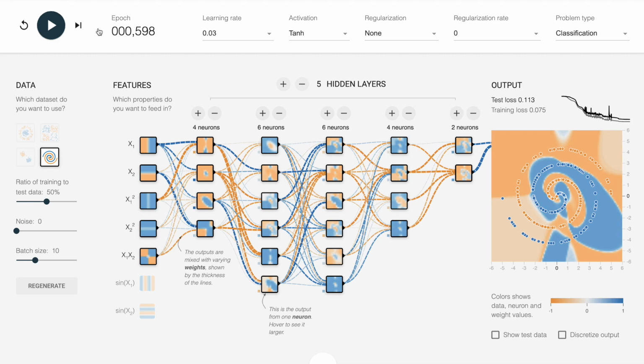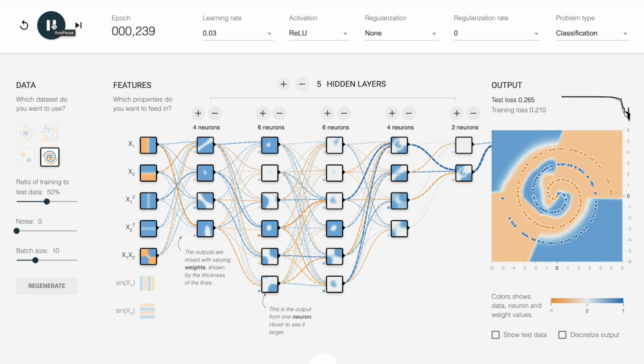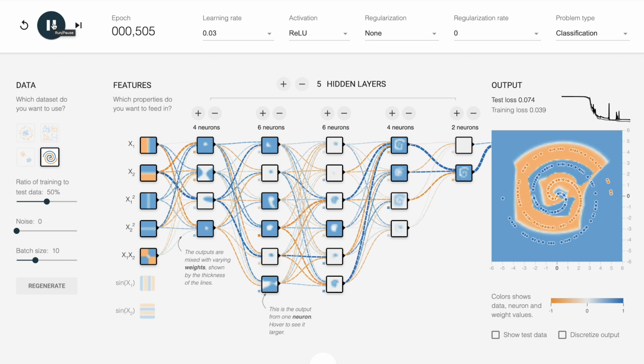Now let's try changing the activation function to a rectified linear unit, which is a lot like a diode. And here we really get a good result, and not too much time. And notice that if we'd stopped before it was completely learned, we might have gotten a much less optimal result.